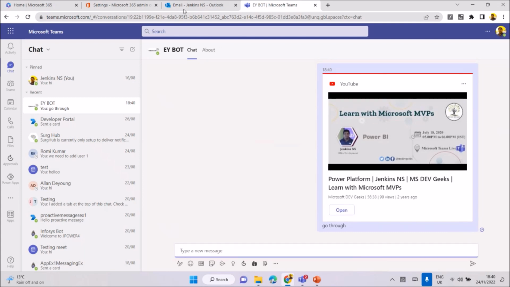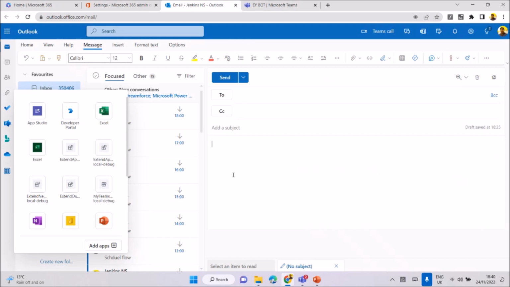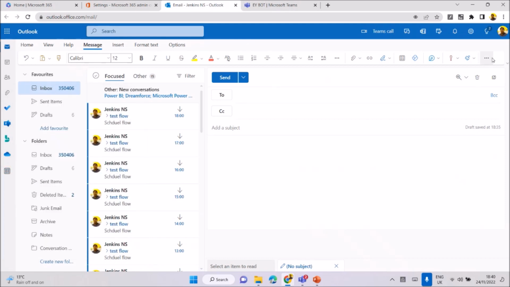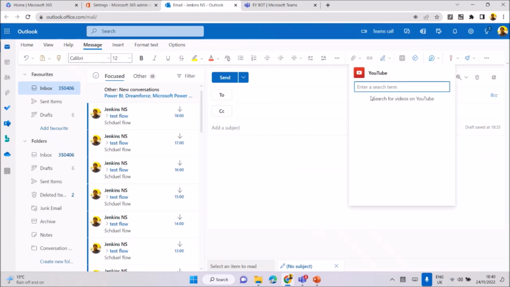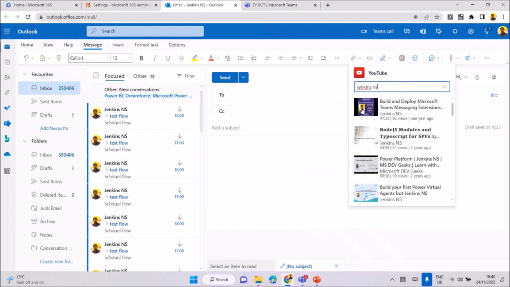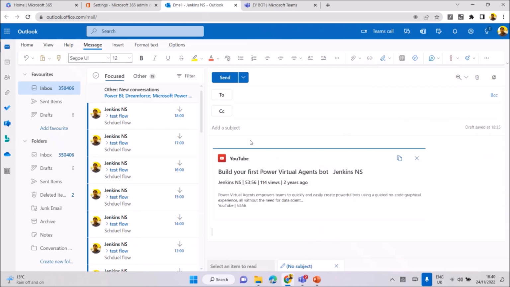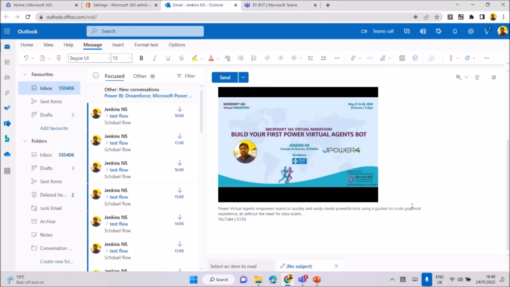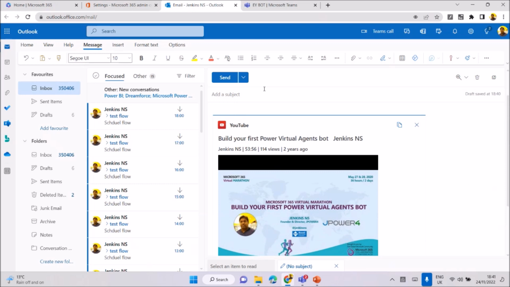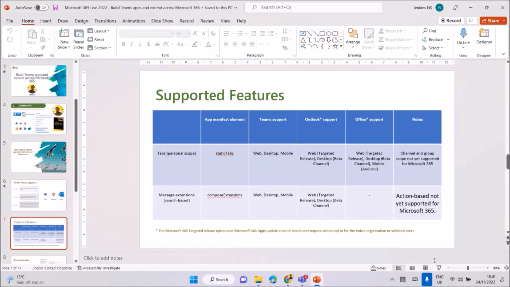This is called a message extension. It's not available for Outlook and Teams yet. When you go to Outlook, the same thing will be there. For example, I can make this one a big window. These are all the apps, right? You can see here, for example, I want to share the same example I'm showing. That's easy to understand, right? If I want to extend it, like a spelling checker or any features you want, in an email, you can send it to users who are interested in learning something from that. We can use it that way to promote. This is what we always prefer. That's how we can understand the message extension.